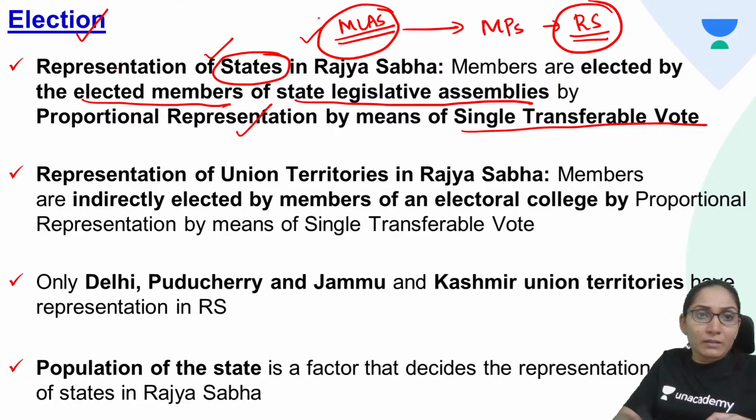Okay, through election. So the election is conducted and the votes are cast by the members of the State Legislative Assembly by proportional representation by means of single transferable vote.